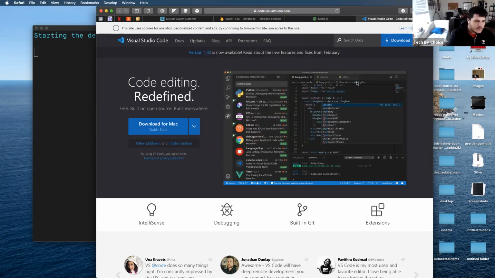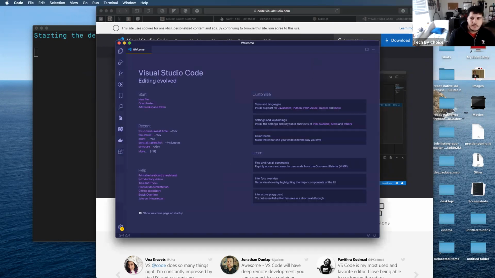Now I already have VS Code installed on my computer, so let me just boot it up real quick. Now, once I've opened VS Code, I need to basically find that folder that I just created, right?